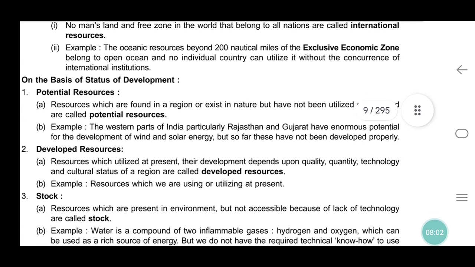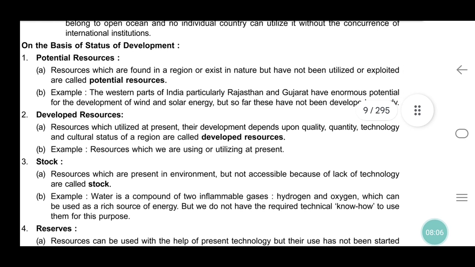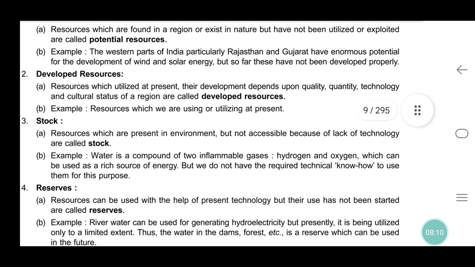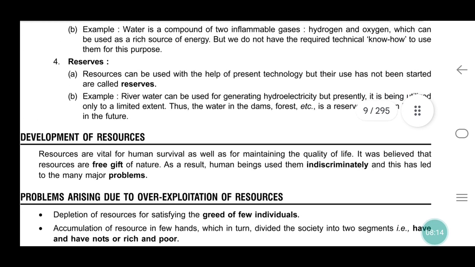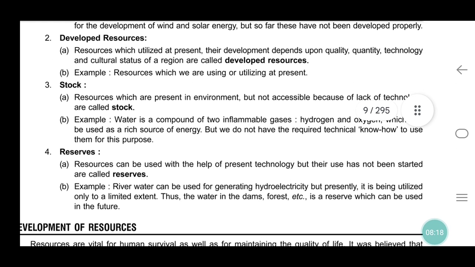Okay. On the basis of status of development: potential resources, developed resources, stock resources, reserves, etc. Very deep topic. It can be very useful for future studies like UPSC and civil service examinations.